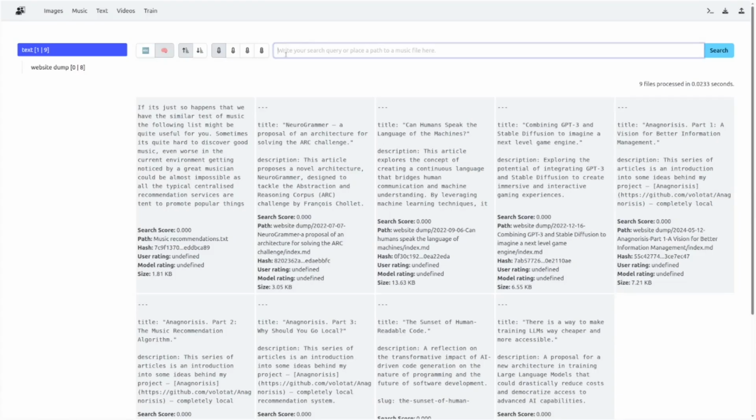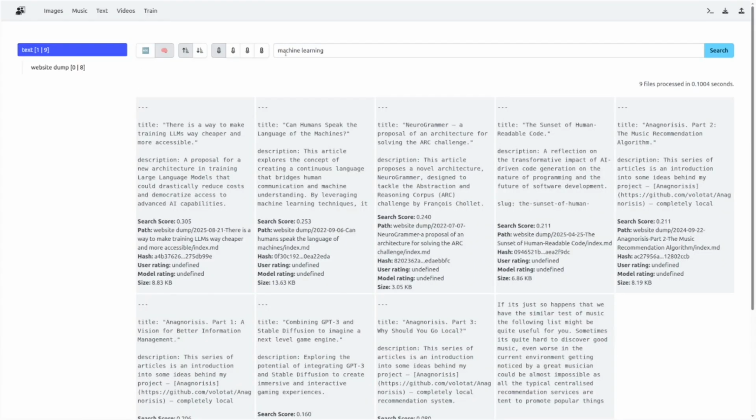In the text module, searching for machine learning retrieves relevant documents based on their content.